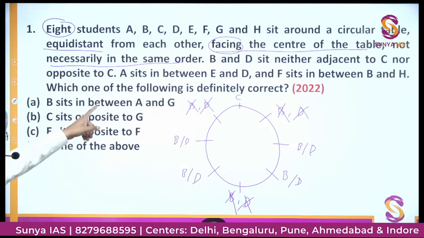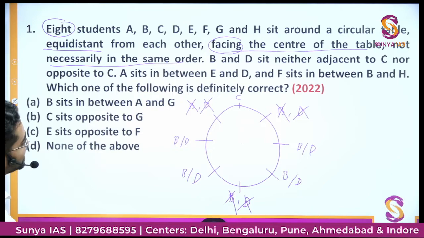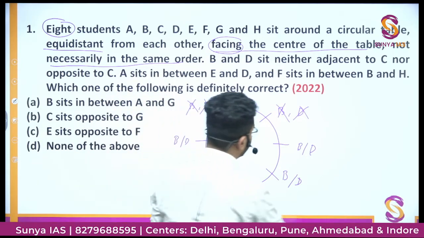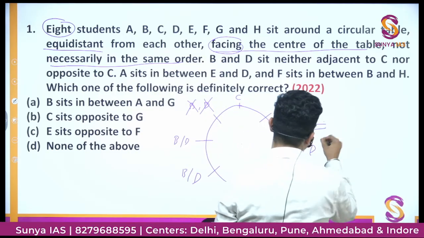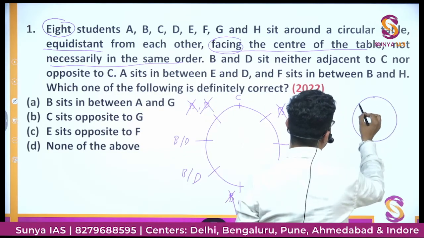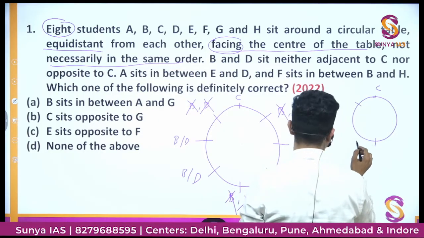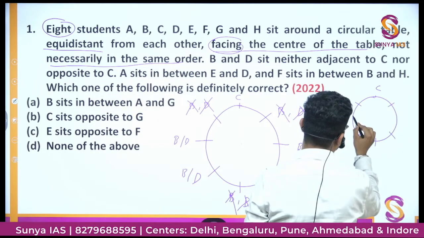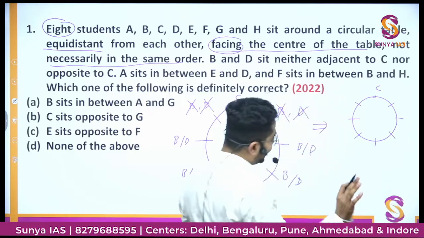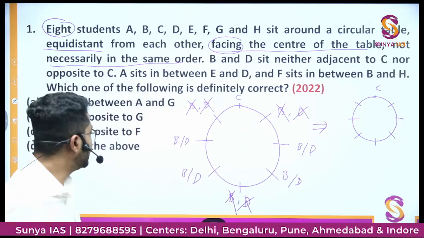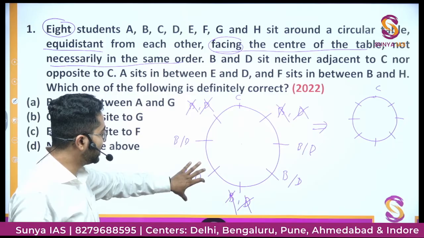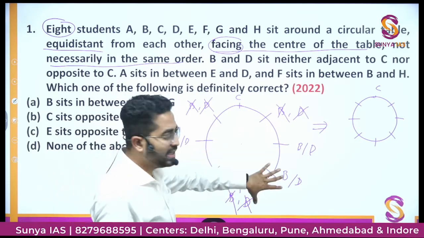A sits in between E and D and F sits in between B and H. ठीक है. अब let's say from this information I'll just make another diagram. This is C. Let's assume. तो there might be many possibilities कि B इधर है, D इधर है ना, D इधर है, B इधर है.